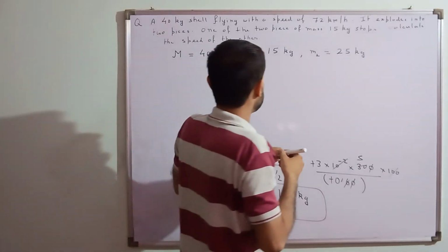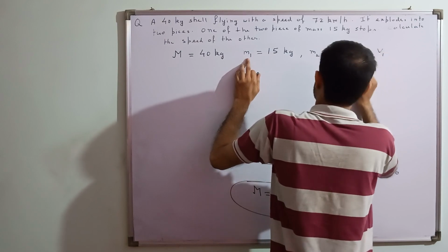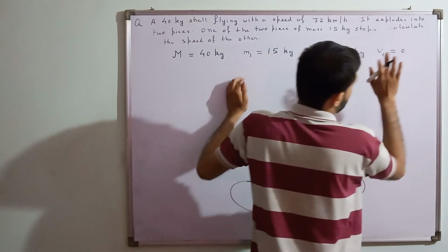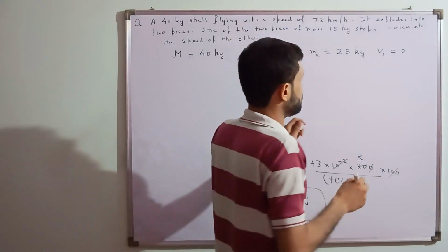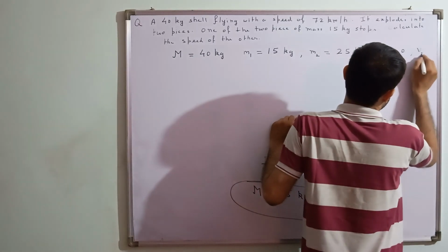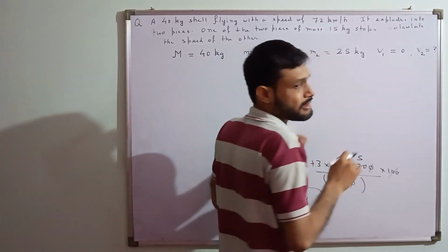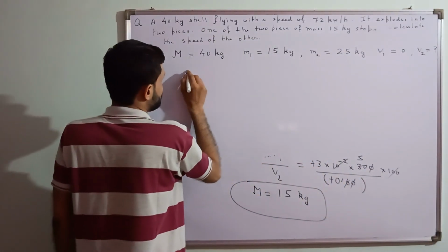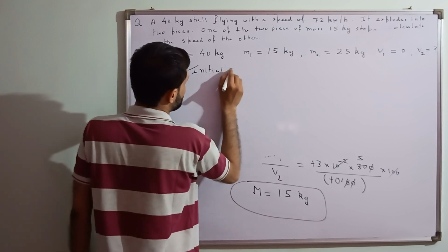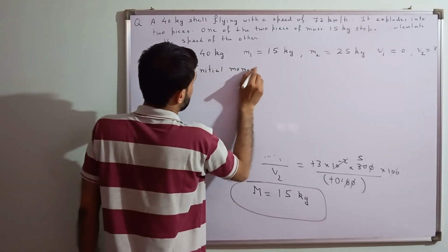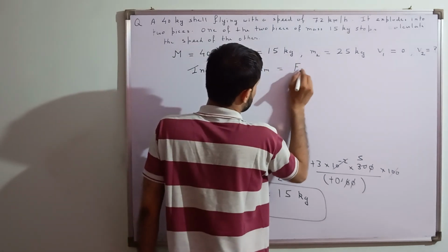Now what they have said, the first mass, they are saying it has stopped. Now calculate the velocity of the second mass. We have to calculate the velocity V2. This is what we have to do. Since there is no external force acting on the system, that means initial momentum should be equal to its final momentum.